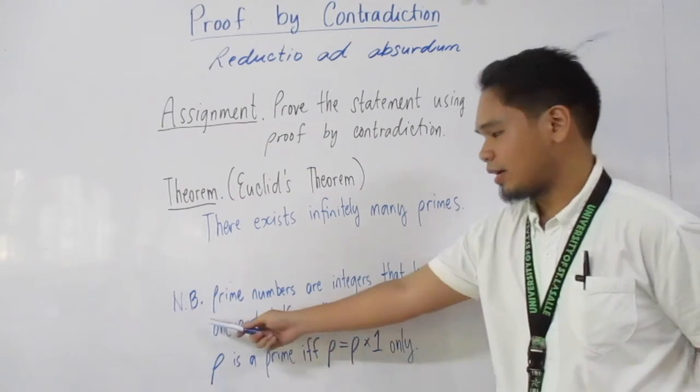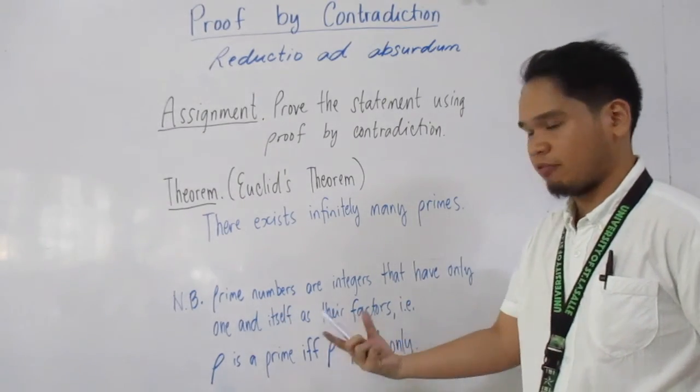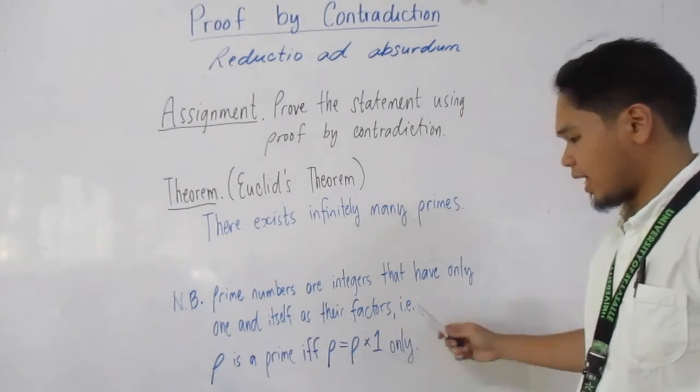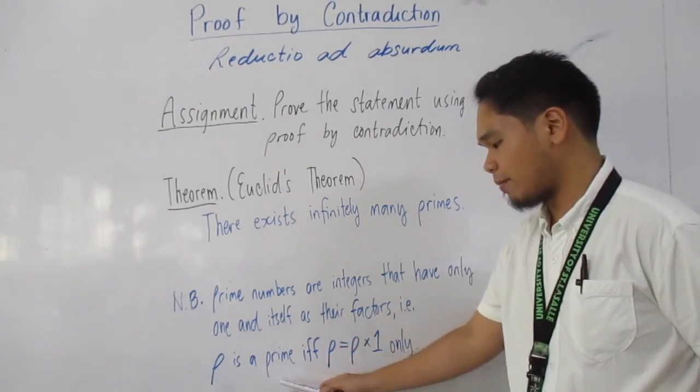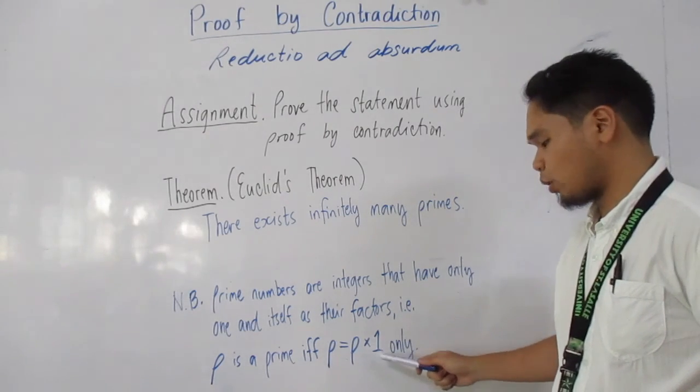Just take note that prime numbers are integers that have only a pair of factors, which are 1 and itself. That is, p is a prime if and only if p is equal to its number itself times 1.